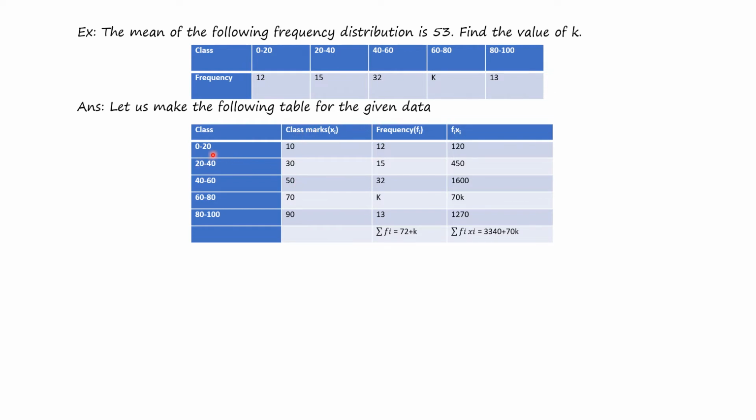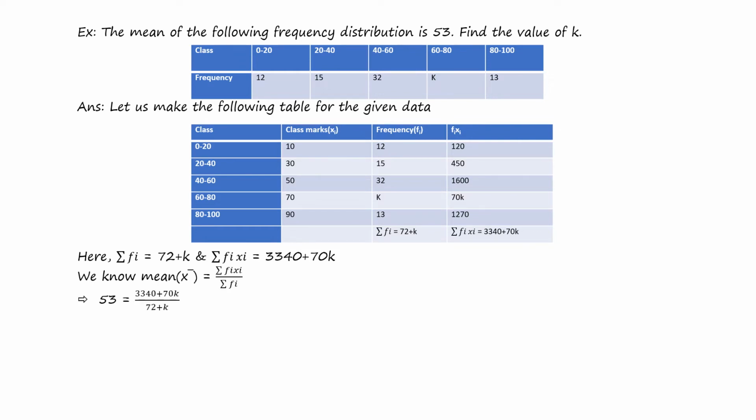The class mark is the lower limit plus upper limit whole divided by 2. Here 0 plus 20 whole divided by 2, which is 10. Here 20 plus 40 whole divided by 2, which is 30. And fi is given; summation of fi is 72 plus k, and summation of fi xi is 3340 plus 70k. So the mean x bar is summation of fi xi by summation of fi.